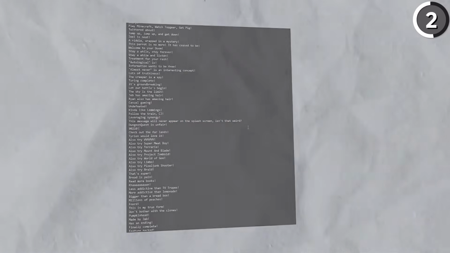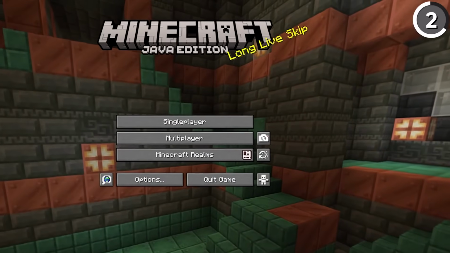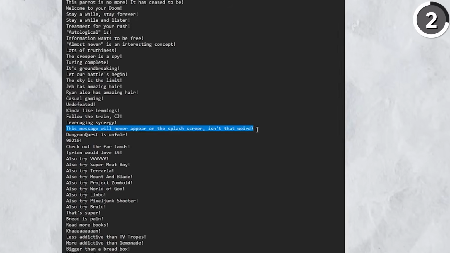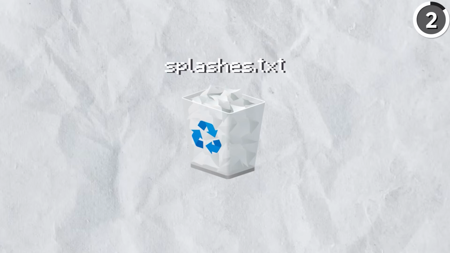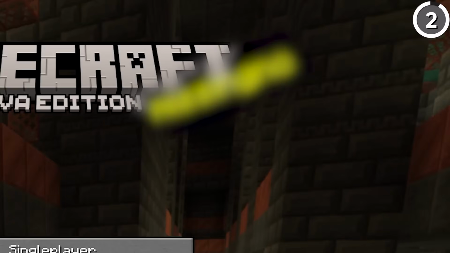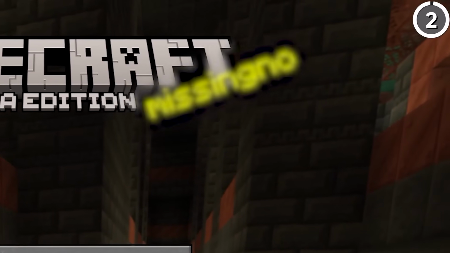Now that entry reads, "This message will never appear on the splash screen." Isn't that weird? And it's true, that message never appears, despite being put on the list. The only exception is in Legacy Console Edition, and if you were to delete the splashes.txt file entirely, then the only message that your title screen reads out is missing no.